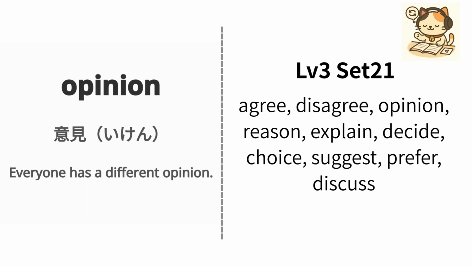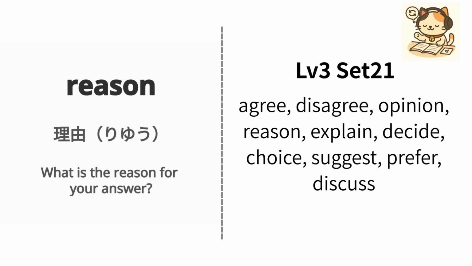English is opinion. Japanese is iken. Example, everyone has a different opinion. みんなそれぞれ違う意見を持っています。Repeat, opinion, opinion.